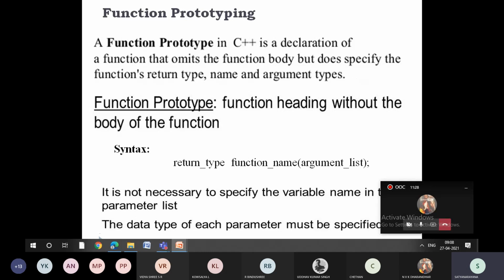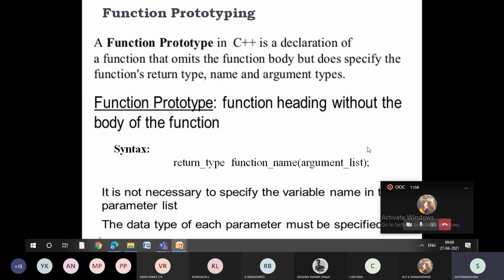Before seeing the example, I'm just repeating for the people who are joining now. Function prototyping is nothing but writing the function heading without the body of the function. The syntax is return type, followed by the function name and the arguments list.